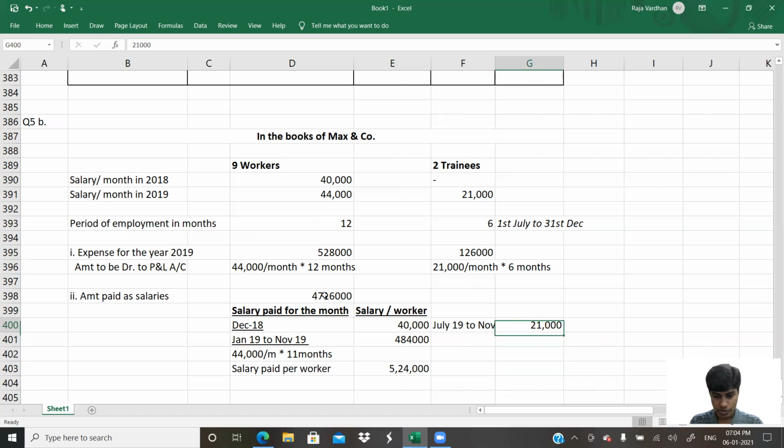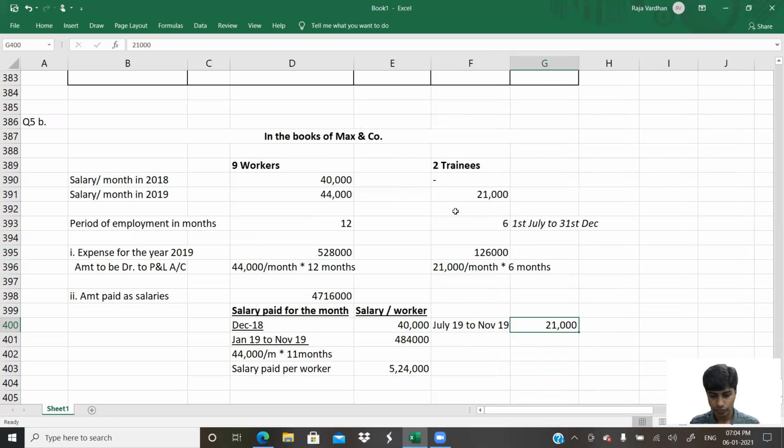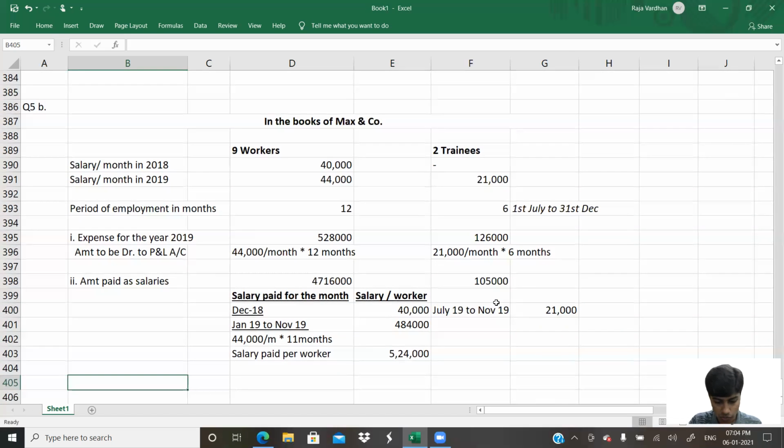I hope this helps. So how much is the expense? It is basically 21,000 multiplied by 5 months. Yeah, 1,05,000. 6 months he worked, 5 months is received now, 1 month I'll receive later. So this is amount paid as salary. Next, last one, amount due.